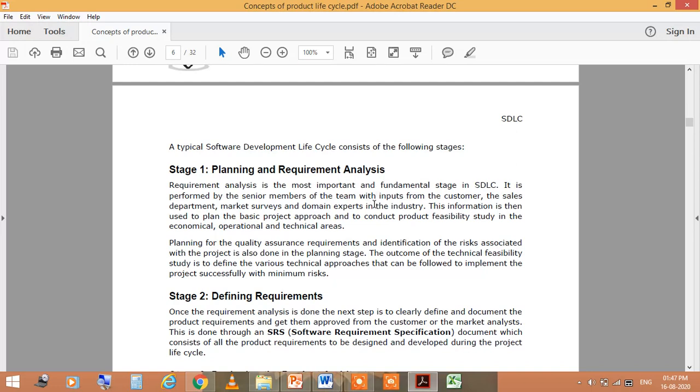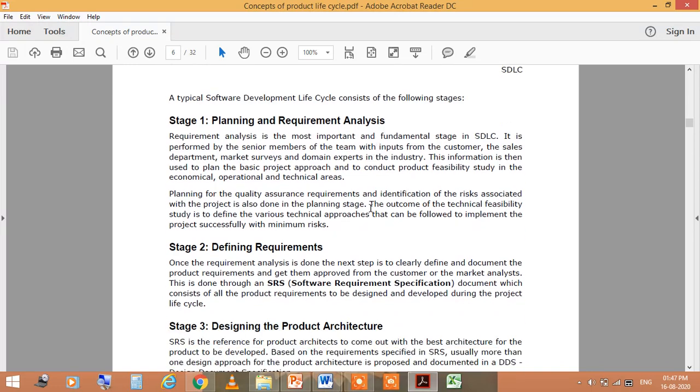I have already discussed these stages. First of all, requirement: you should know the requirement. On the basis of requirement, you gather that information, on the basis of analysis from the customer or client. So it is an important, or you can say fundamental, stage in the SDLC. Then on the basis of the requirement, you can plan out those things.